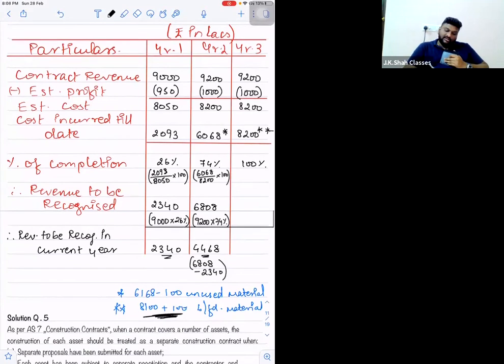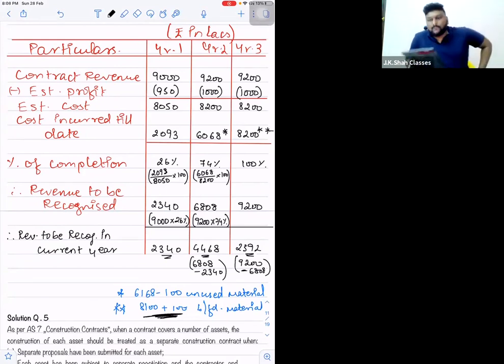So how much revenue to be recognized? Sir, full 9,200 by the end of third year. But how much actually will be recorded? Sir, I will say out of 9,200 minus 6808 is already recorded till second year. Right? So 9,200 minus 6808 is already recorded in first and second year both. So 2392 will be recorded in the third year.